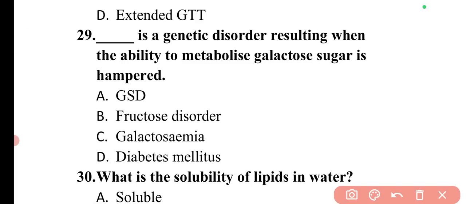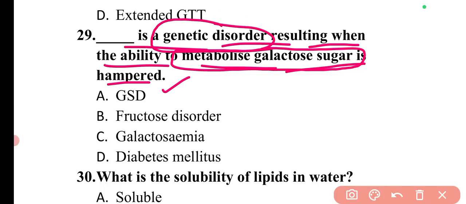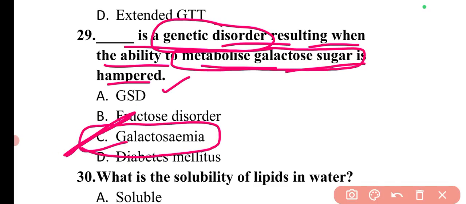Next question is, dash is a genetic disorder resulting when the ability to metabolize galactose sugar is hampered. When the metabolism of galactose sugar is disturbed, then there can be a genetic disorder, and this genetic disorder is galactosemia. So here option C is correct.